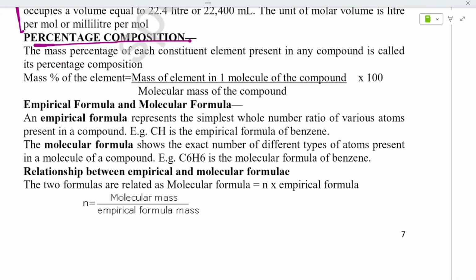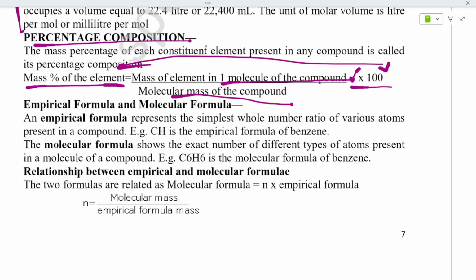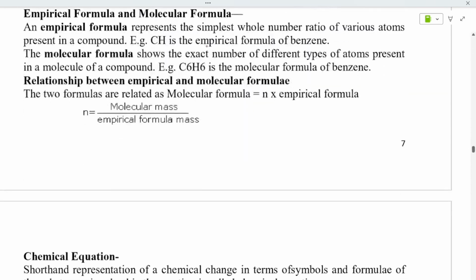Percentage composition is nothing but the percentage of the element. That means how much mass of the element is present in one molecule of the compound, divided by the molecular mass of the compound, into 100. Why? Because you are finding the percentage. That is why you are multiplying by 100.